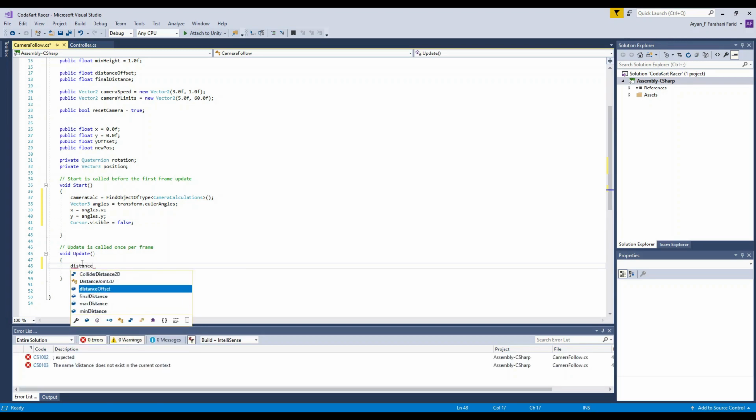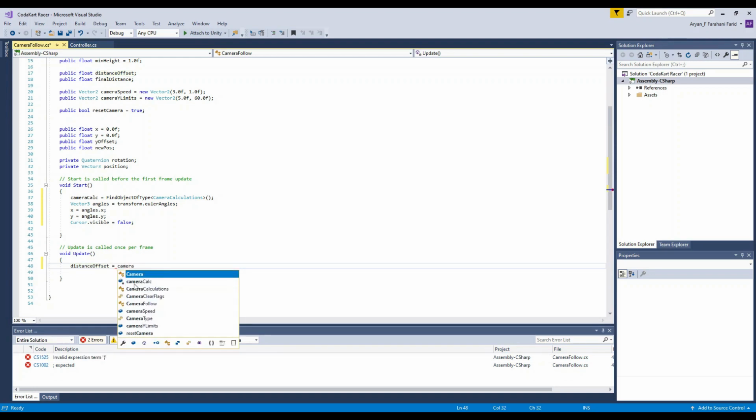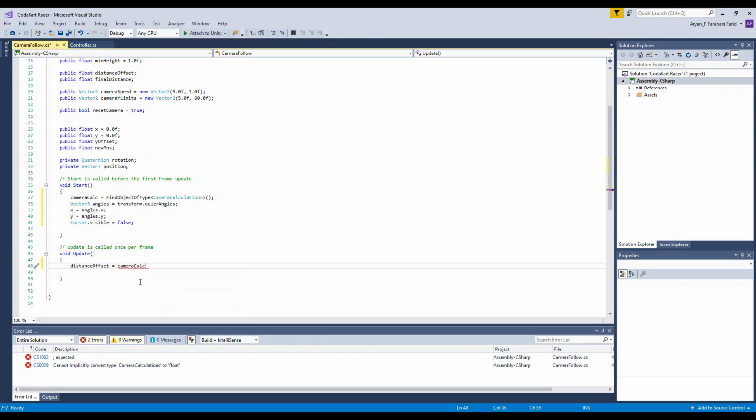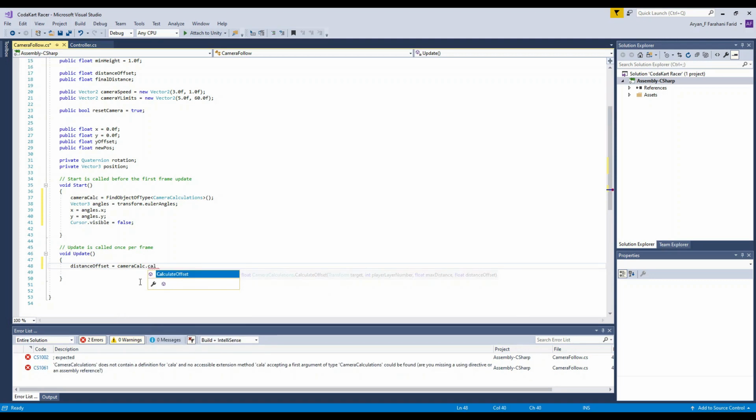So we're going to write distance, offset. Make sure to write Offset with a capital O. And then after that, equals, and then camera cal again, short for calculations. And then we're going to write dot Calculate, with a capital C, I forgot. And then Offset.